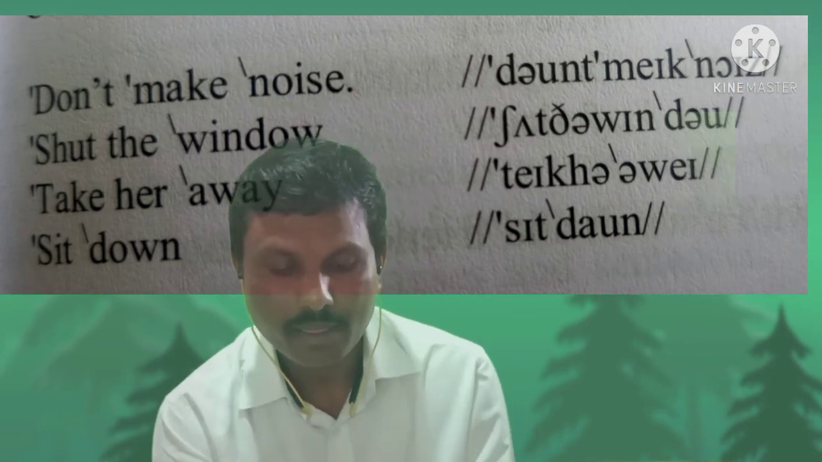If you look in the book, there is a mistake here in the second example, right? What is the mistake? Shut the window. The tone is marked on "win", not on "dough". It should actually have been marked on "dough": window. Got it? That's a mistake.